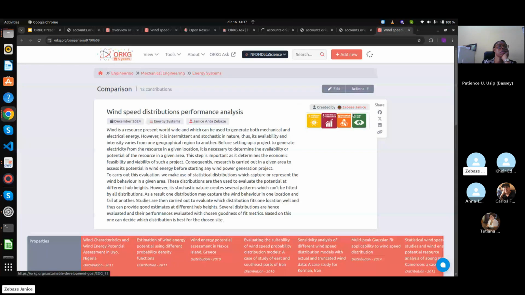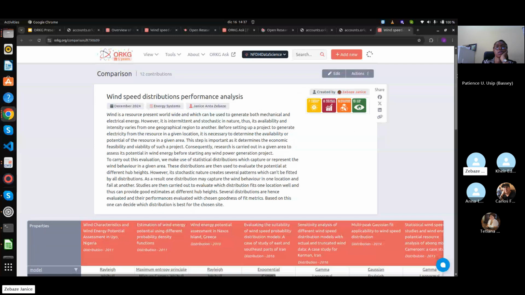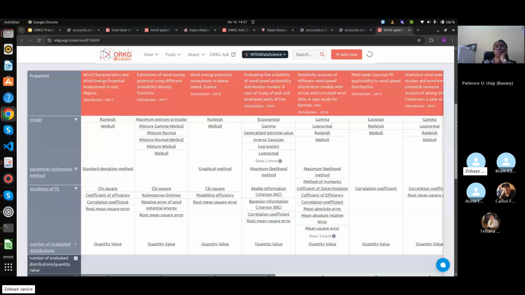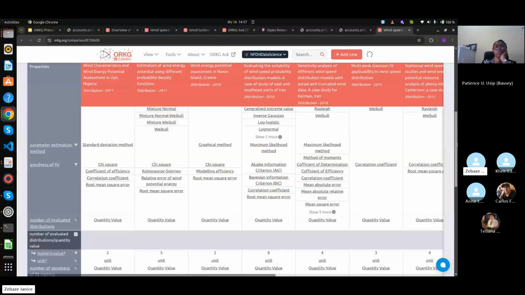I defined the research topic. The properties I used here were the different models we use, like Rayleigh, Weibull, maximum entropy principle, mixture, gamma, Weibull; the parameter estimation method, that is the methods they use to estimate the parameters for each given distribution; and the goodness of fit, that is a metric we use to evaluate the performance of a given distribution based on the original data set we have.